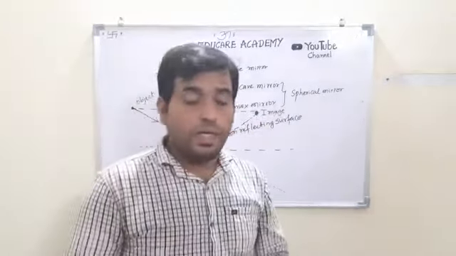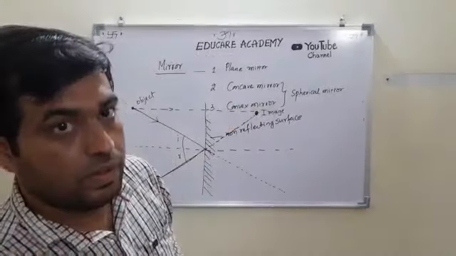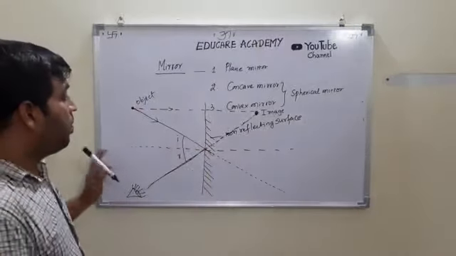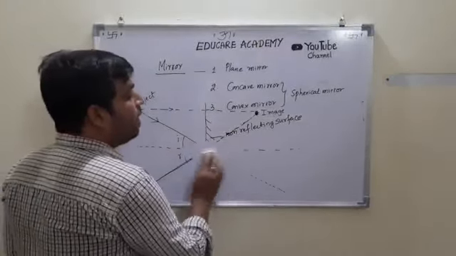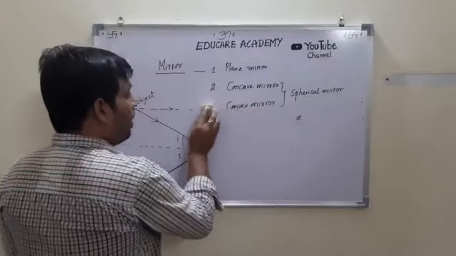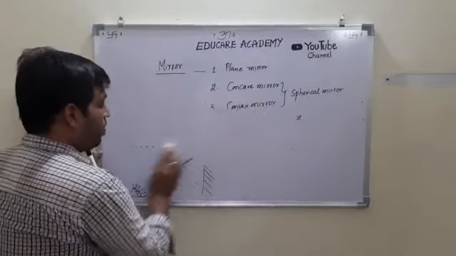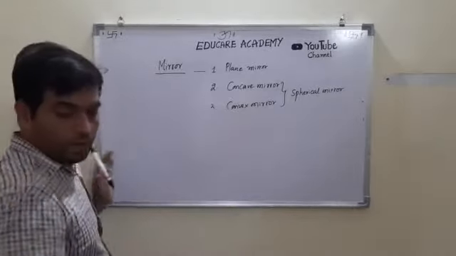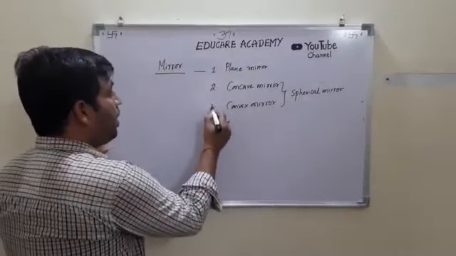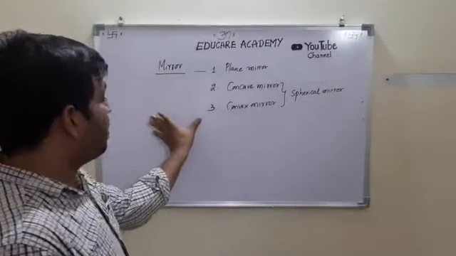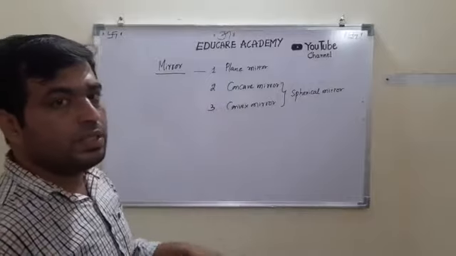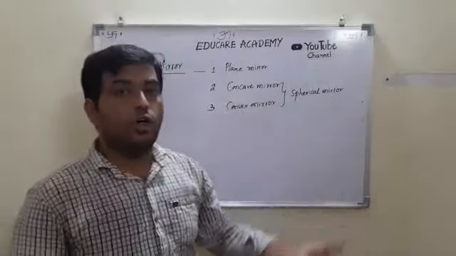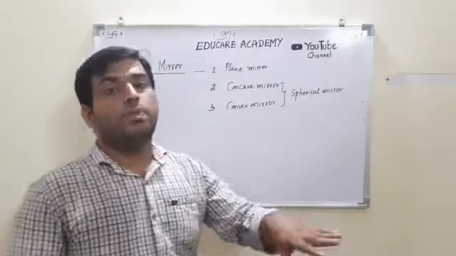When it comes to the properties, I hope you have understood how the image formation takes place in this plane mirror. The properties of the plane mirror are, the first property: as I told you, the distance of the object from the mirror is called object distance, and the distance of the image from the mirror is image distance.